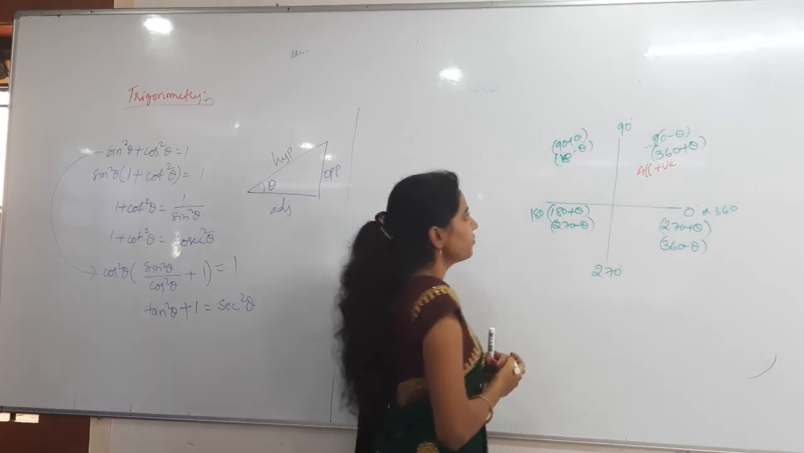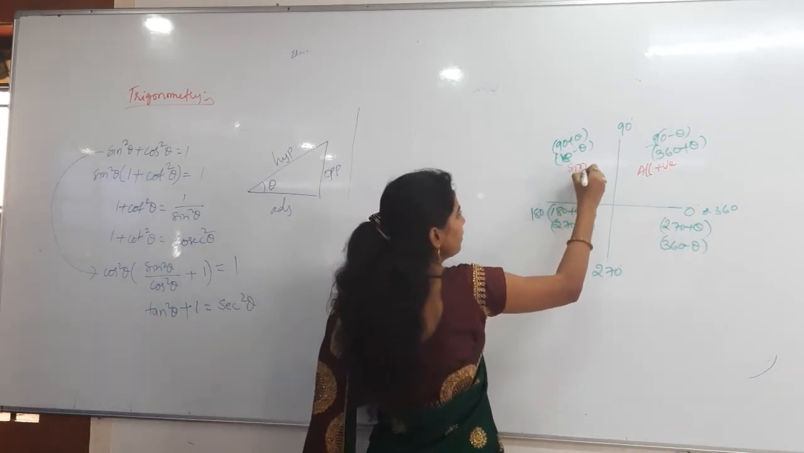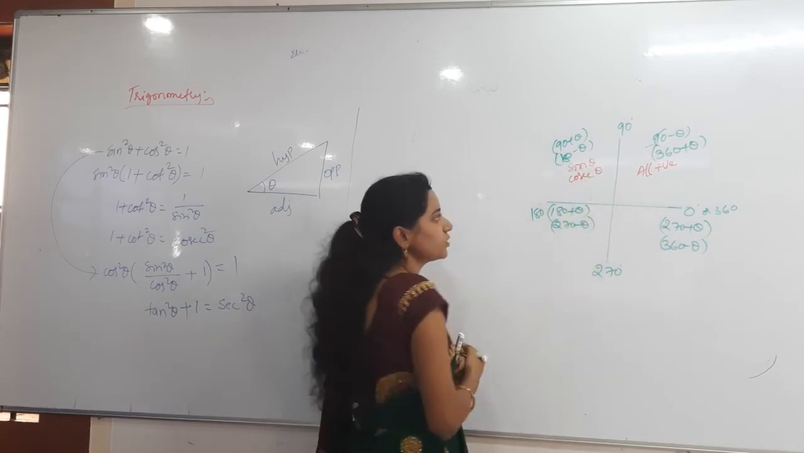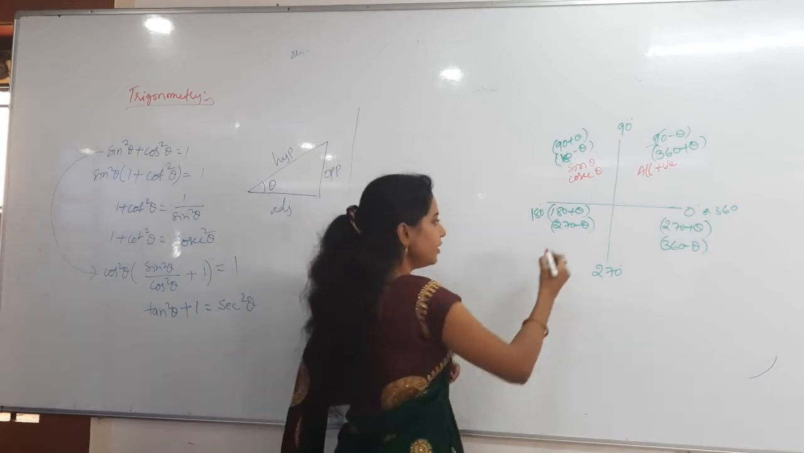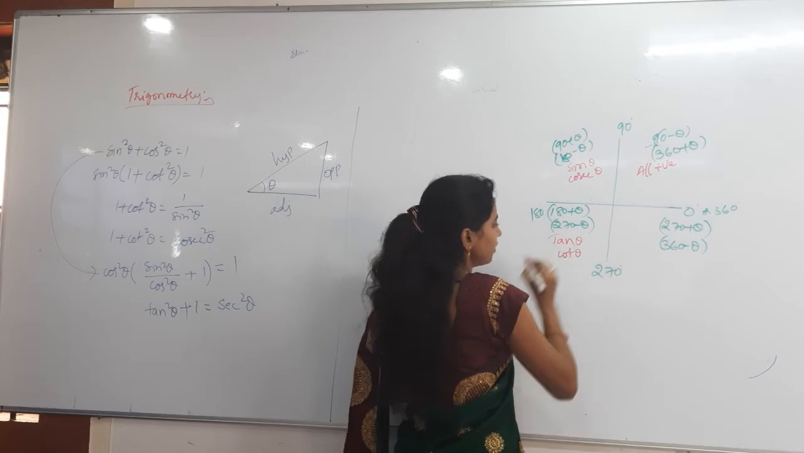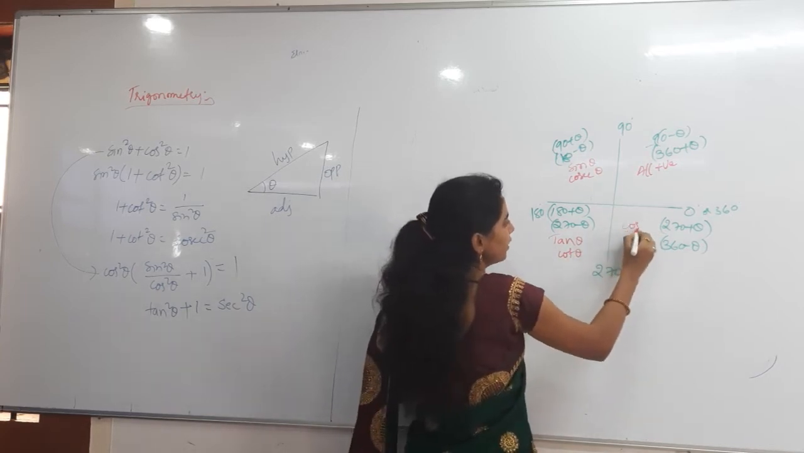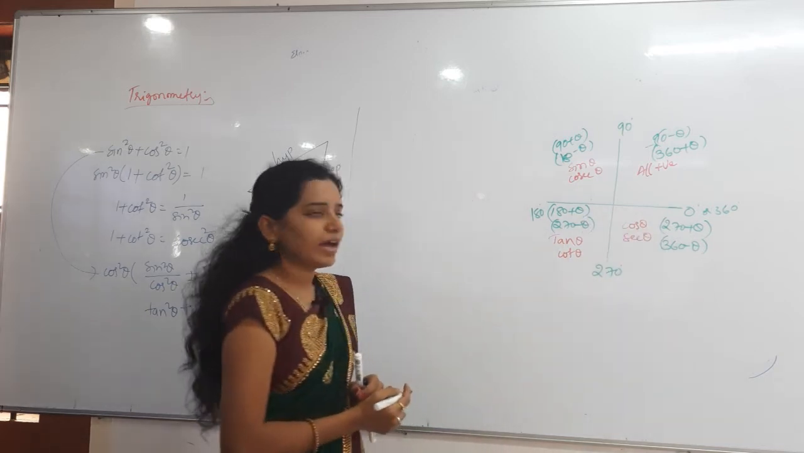In the second quadrant, sine theta and cosec theta are positive. In the third quadrant, tan theta and cot theta are positive. In the fourth quadrant, cos theta and secant theta are positive. Already you have the idea about that.